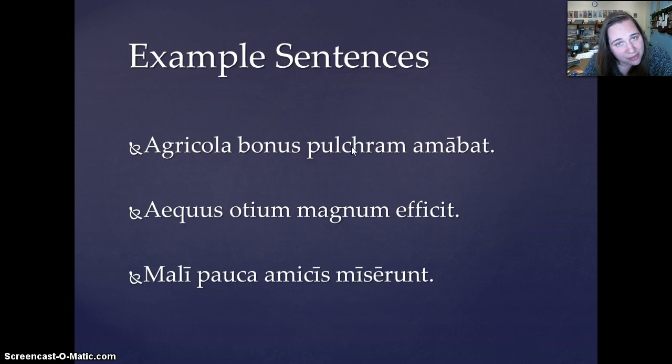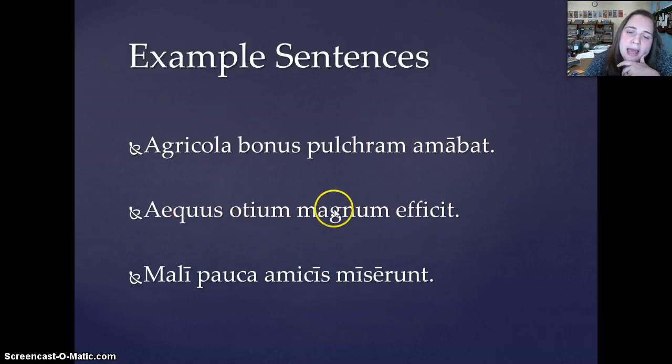Do we have a feminine singular accusative noun for this adjective to be describing? No, we do not. Therefore, pulchram is our substantive adjective. So when we translate the sentence, we're going to translate subject, verb, direct object. The good farmer was loving the beautiful, and then we have to add either man, woman, or thing, depending on the gender and number of pulchram. Since pulchram is accusative singular feminine, it's going to be the good farmer was loving the beautiful woman.